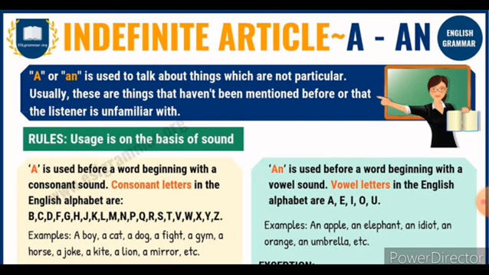Elephant. E is there. What is the letter? E is there. The sound of elephant is a vowel sound. It is a singular noun. Before that you can use the article an. An elephant. An idiot. An orange. An umbrella, etc. Likewise you have to use the article a or an.